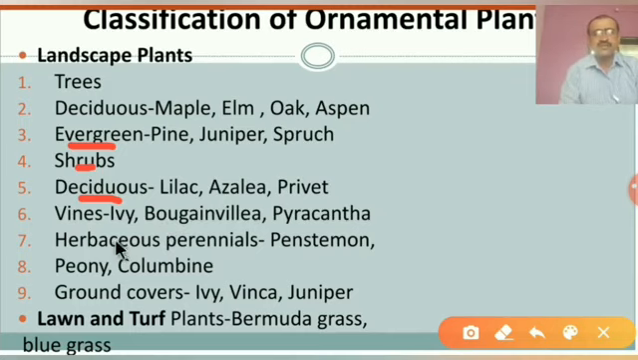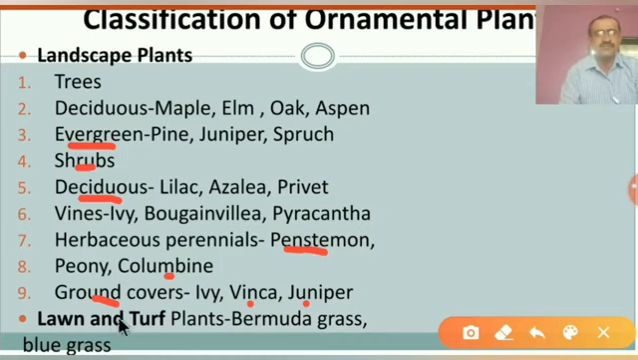Next is the herbaceous perennial. These are herbaceous but perennial, completing their life cycle in more than two years. For example, penstemon, peony and columbine. These are examples of herbaceous perennials. After that, the ground cover. Ground covers cover a specific area of the ground. Those plants are known as ground cover plants, such as ivy, vinca, juniper and sadafuli. Mostly these are small herbaceous plants that cover the specific area.